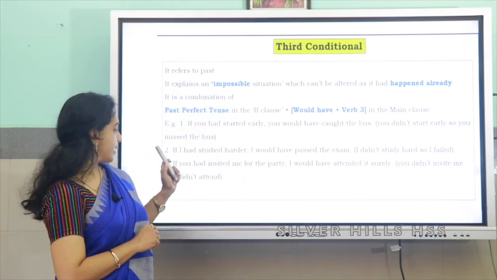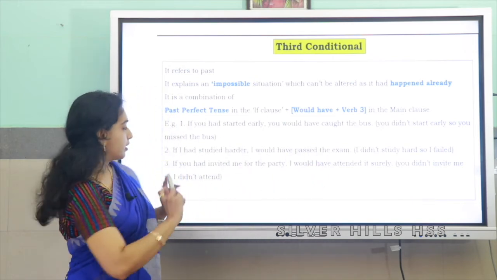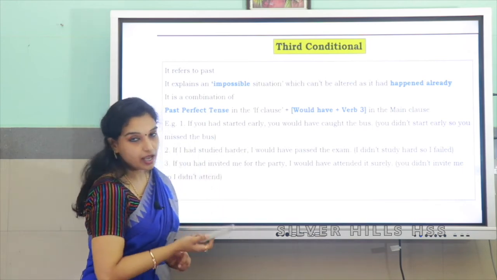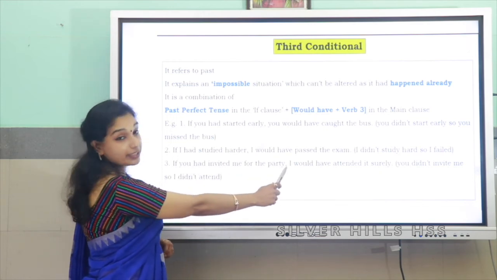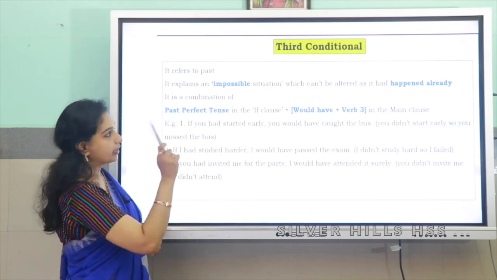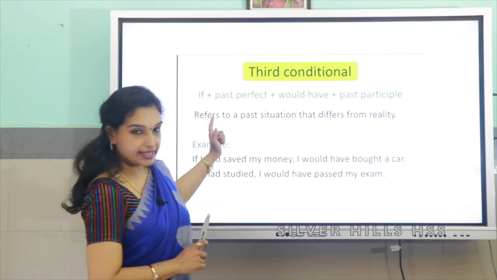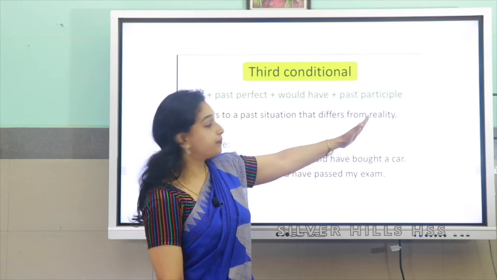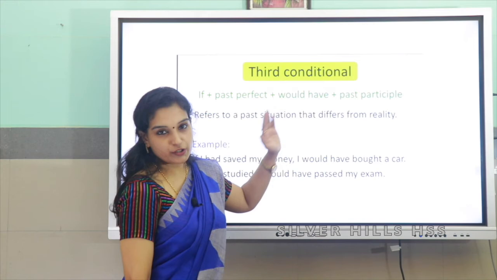Now look at the second example. If I had studied harder, I would have passed the exam. Here also it is very clear. If I had studied is past perfect. So if the if clause is past perfect, the main clause should have would have passed. This is what the third conditional is. The third conditional is if plus past perfect plus would have plus past participle, and it refers to a past situation.